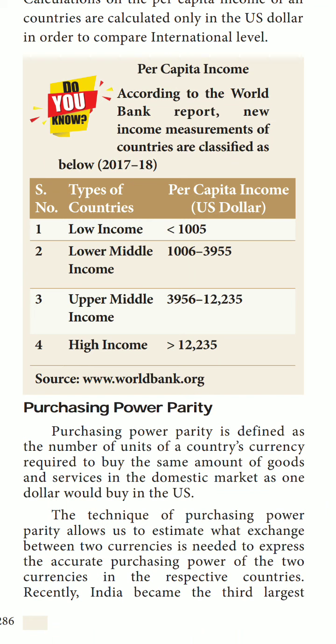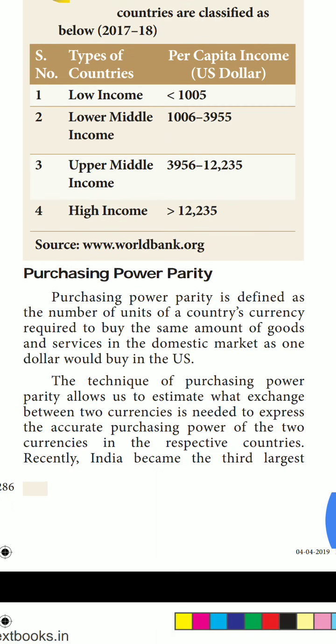Suppose one country has low income, it means less than 1005 US dollars. Lower middle income means 1006 to 3955. Upper middle income means 3956 to 12235 US dollars. High income means greater than 12235 US dollars. Okay. Next one is purchasing power parity.